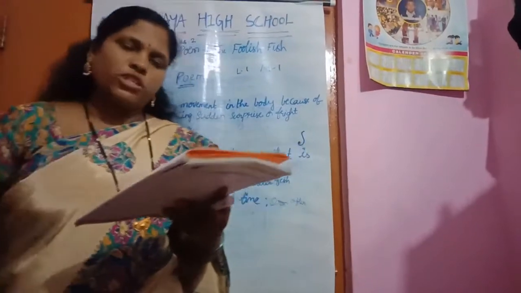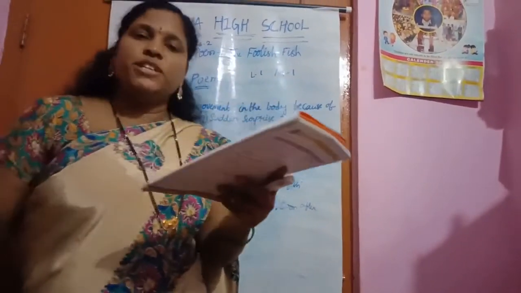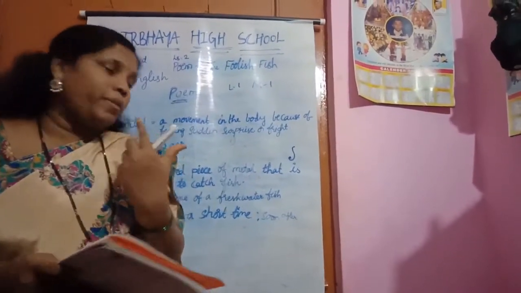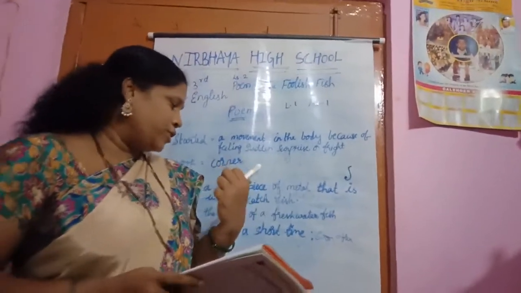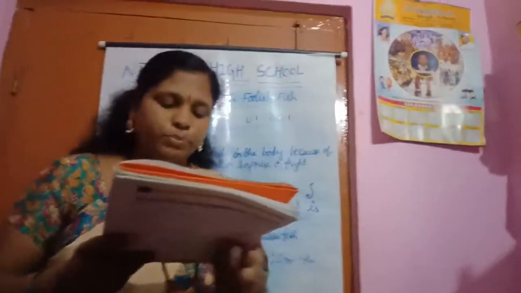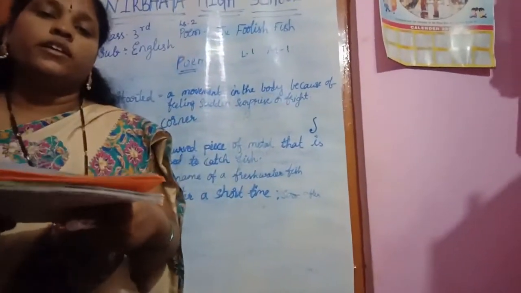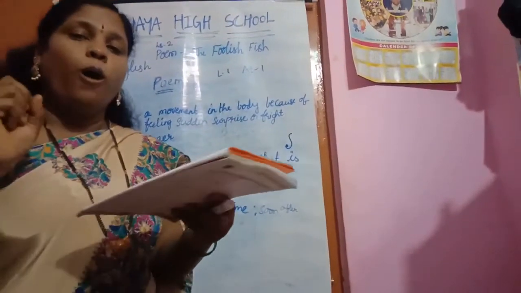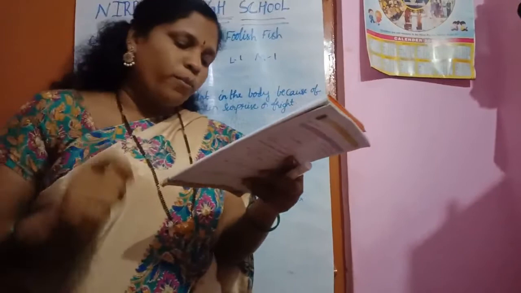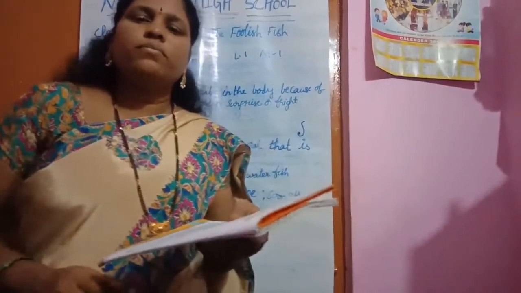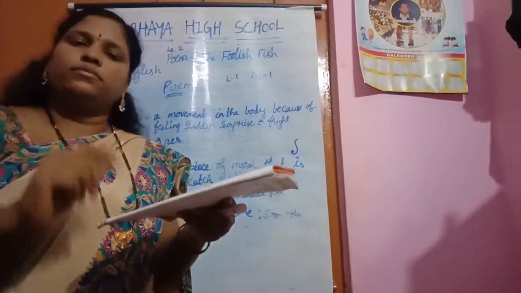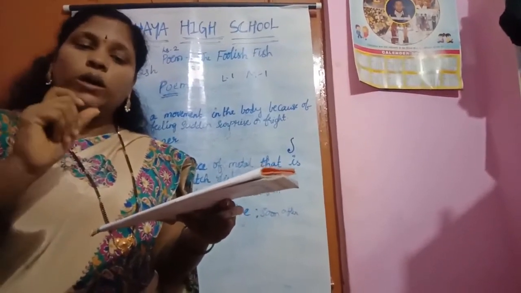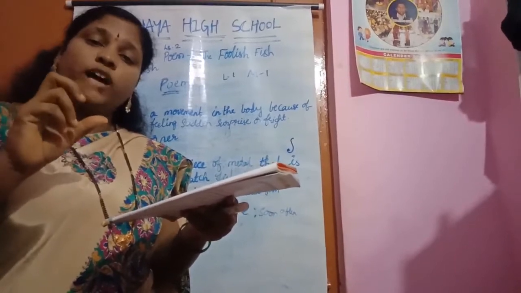Now I will ask you some questions. Tell me, what kind of fish is mentioned in the poem? Trout. Trout means what? A freshwater fish. What did the fish see, children? The fish saw a worm. What was the worm hiding? Yes, the worm was hiding a hook, the sharpness of the hook.